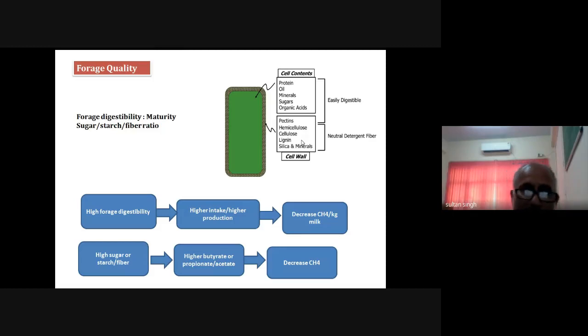And if the feed is rich in the soluble contents or cell contents, in that case the production of the propionate or the butyrate will be more and that of acetic acid will be less. In that case there will be a decrease in the methane production, because the availability of hydrogen will be less if the production of the propionic acid is more. In that case less hydrogen will be used by the methanogens to produce the methane.